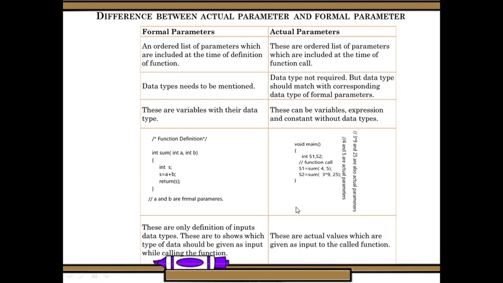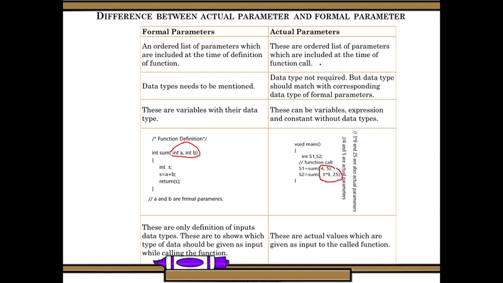Let us see the difference between actual and formal parameters. What are the differences between actual parameters and formal parameters? An ordered list of parameters included at the time of definition, what do we call them? Formal. That is, when defining a function, these are called formal parameters. Actual parameters are the values we pass while calling the function.